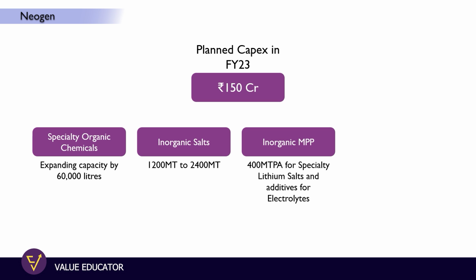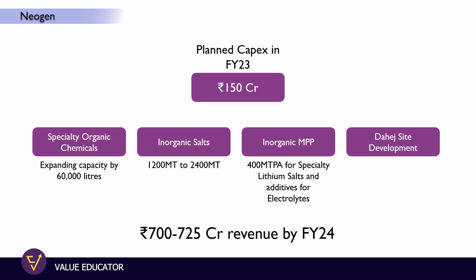Neogen Chemicals is also going to set up about 400 metric tons per annum of specialty lithium salts and additives for electrolyte in their existing inorganic multi-purpose plant. The final application of this capex is mostly lithium-ion batteries and advanced chemistry cells, which are targeted for trial approvals in intermediate markets and captive consumption for the manufacturing of the electrolyte. Management is targeting around 700 to 725 crores of revenues till 2024 out of these additional capexes.